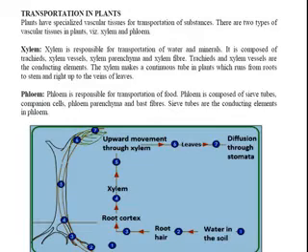Transportation in plants, in the same way, is another topic. Before learning that, I once again remind you that you may draw this diagram, double circulation.